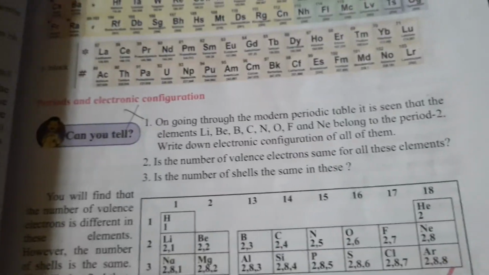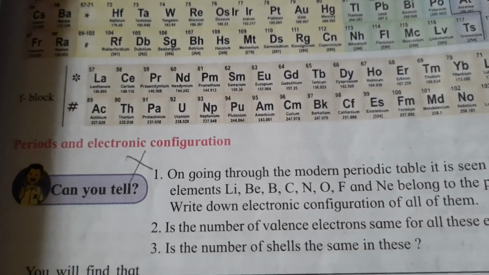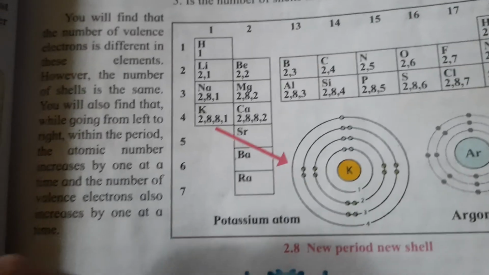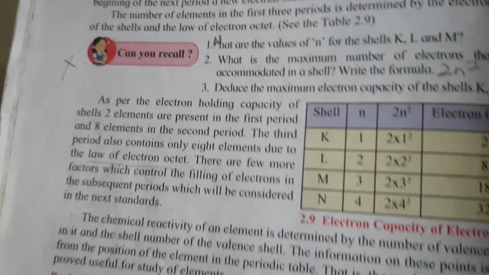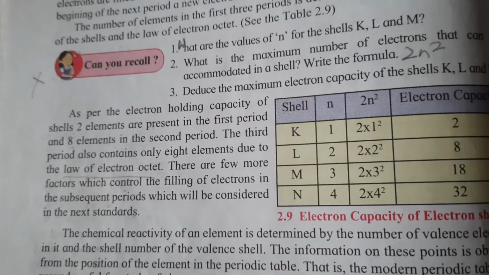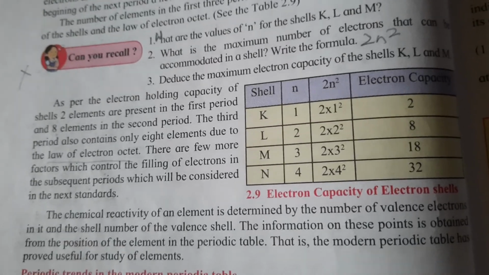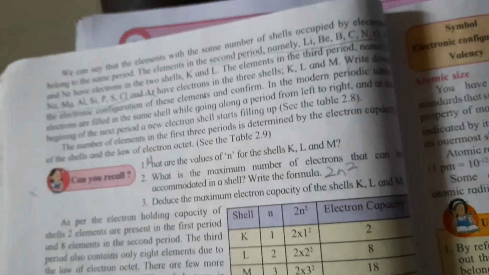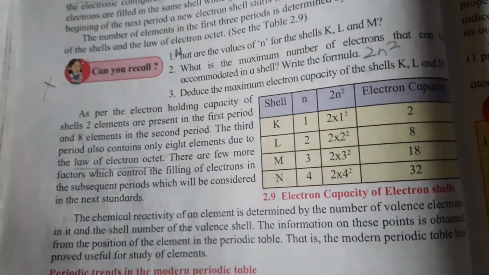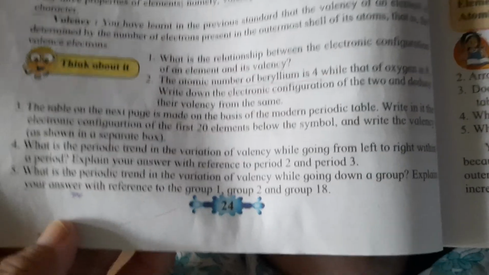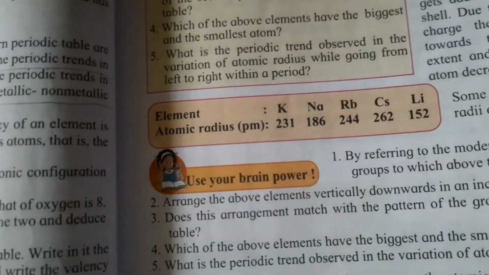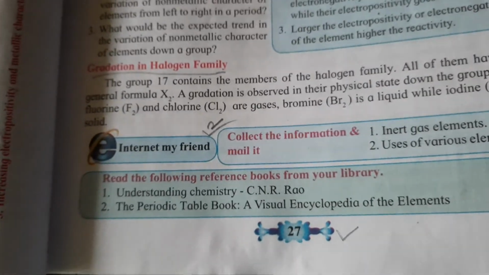Many things are cancelled from this lesson. Periods and electronic configuration, this was a very important question, is also removed from your portion. Page number 24, electron capacity and configuration, is cancelled. Can you recall, is cancelled on page number 24. Page number 25, everything is there. Page 26 is also important, and this is also very important, the halogen family.